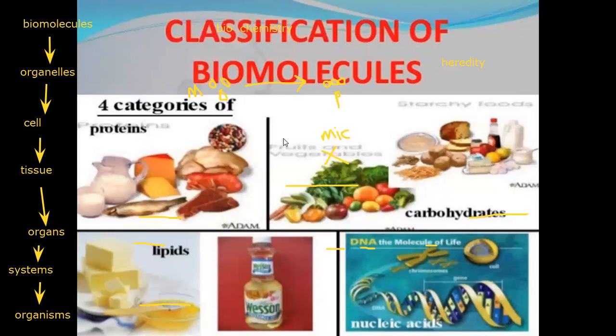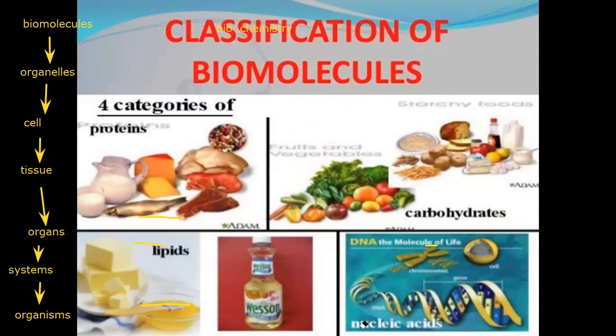Okay, we categorize these macromolecules or biomolecules into four. What are the main four categories? You said, teacher, the burger sandwich. Put this example in your mind, always put it. This burger sandwich contains bread, which we categorize as carbohydrates. Burger sandwich contains beef or chicken, so it's protein. You said mayonnaise, ketchup, and oil, fat, butter. All of these are lipids.